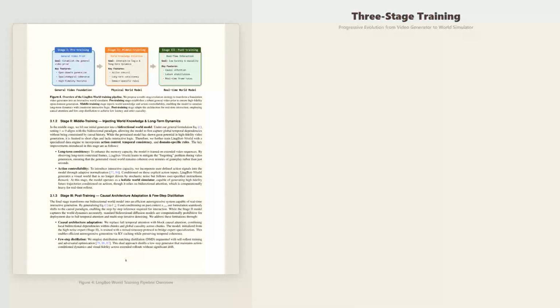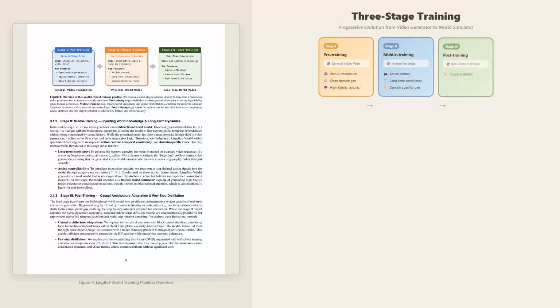LingBot-World uses a three-stage training strategy that progressively transforms a general video generator into a real-time interactive world simulator. Stage 1 is pre-training. The model starts from 2.2, a 14 billion parameter video foundation model. This provides the baseline capability for high-fidelity, open-domain video generation. The model already understands textures, lighting, and general visual coherence. Stage 2 is middle training.